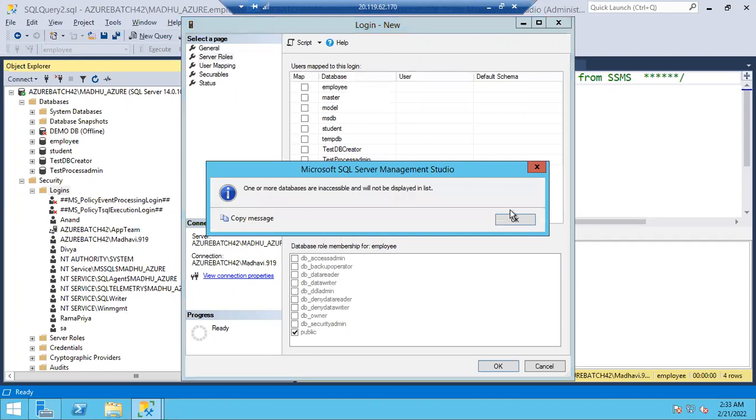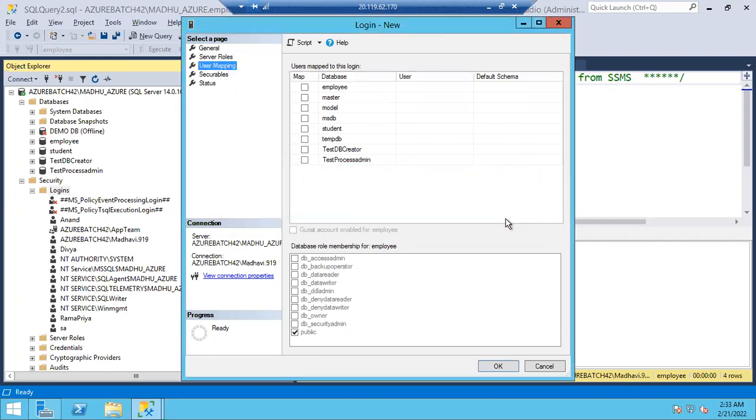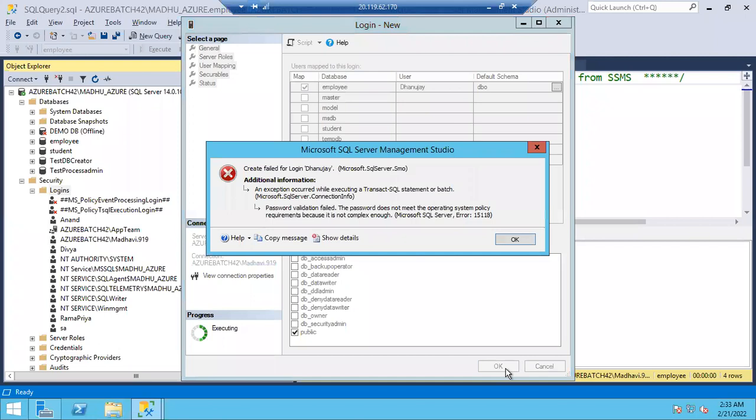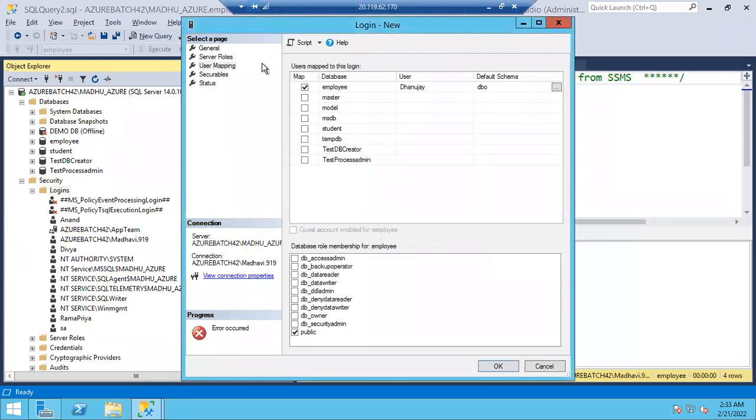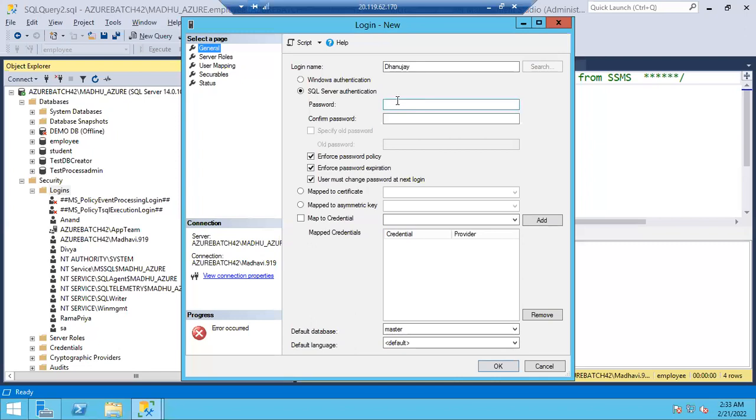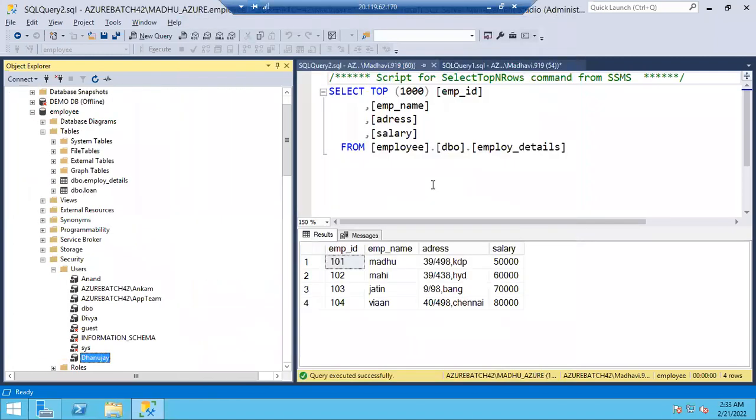Go to user mapping. On which database does he need permissions? Employee, right? Select the employee database. You can see the Dhanunjay user is created, and just click DBO. This time I am not giving permissions to Dhanunjay. I'll show you whether Dhanunjay can read the data or not first, then I'll give him the access. Let me click OK. The password is validating. Okay, done. Let me go with the password tab 123, and uncheck enforce password policy. Now Dhanunjay is created in that particular database, guys.